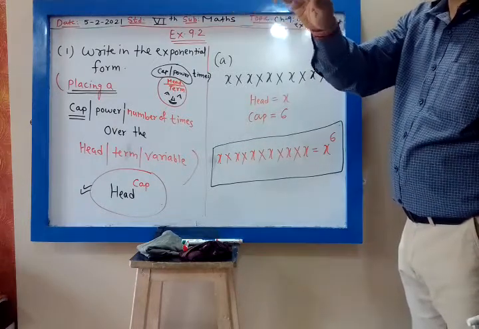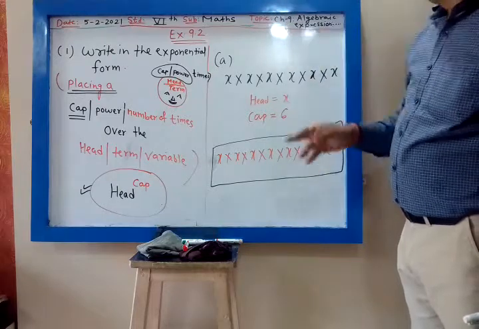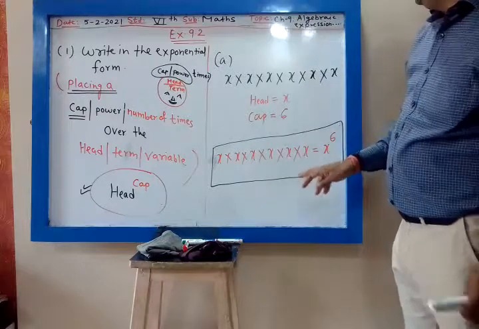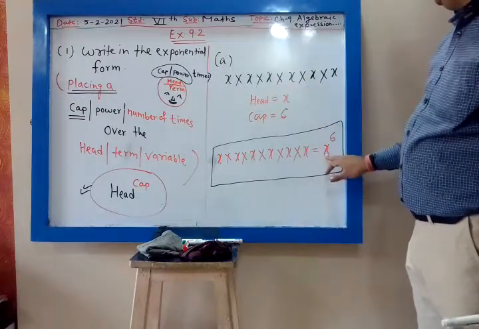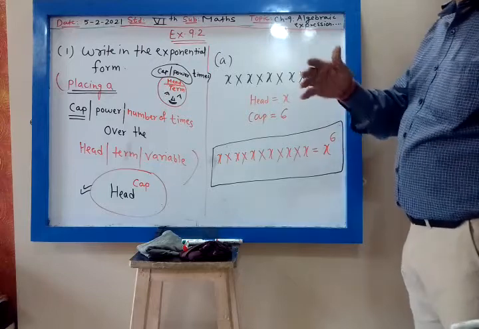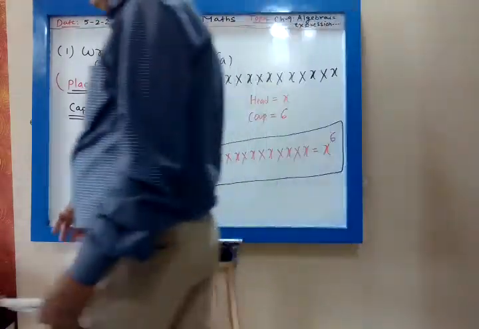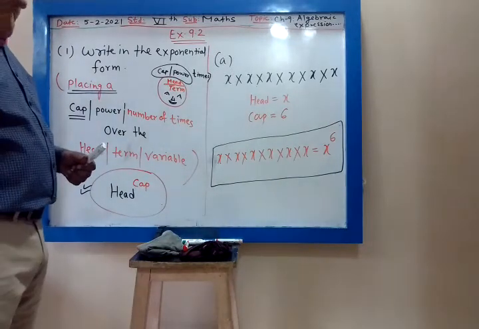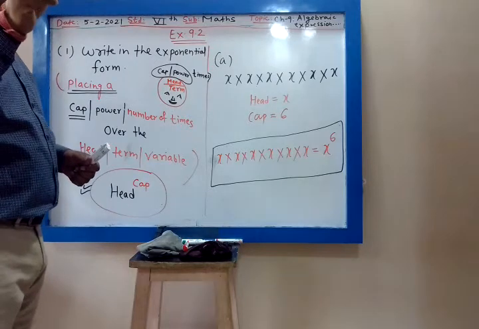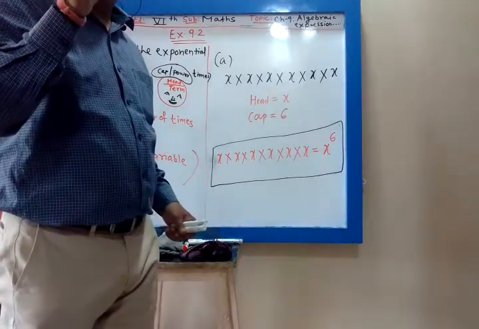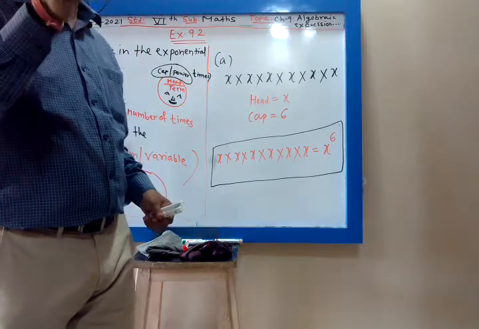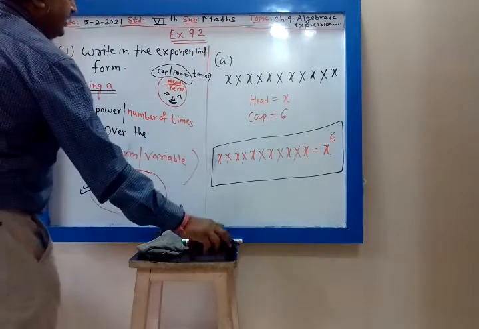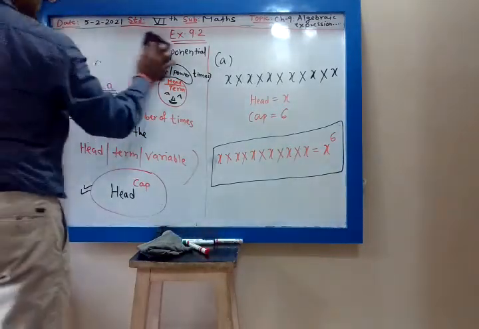That cap is nothing but your power or exponent. The simple procedure is to place a cap over the head. My head is x and placing cap 6 over that becomes x raised to 6. That is the answer. The number of times will be treated as your power or cap.